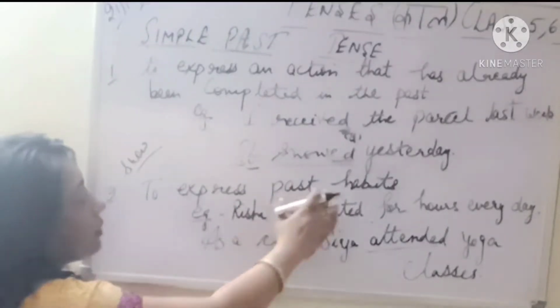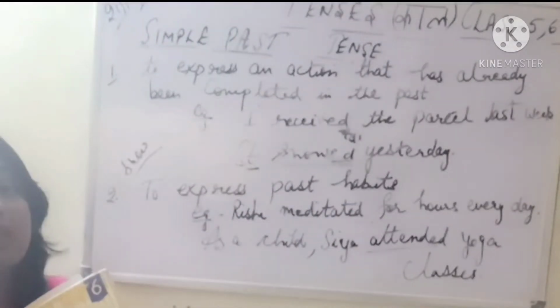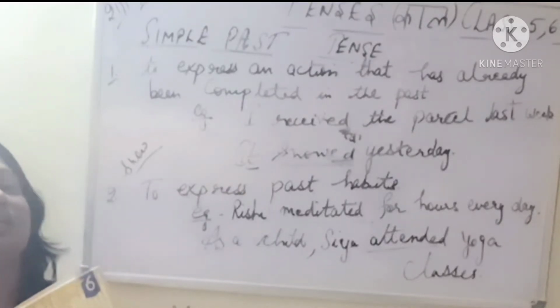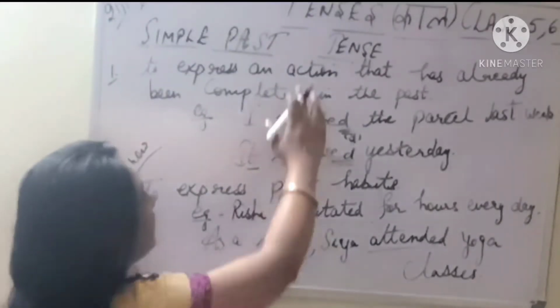So when we are talking of past habits, रोज की हैबिट है, अच्छी हैबिट है, we should do yoga, we should meditate daily, but now she is not doing. When she was a child, she used to do that. This is a past habit now, so we have to use here the past tense.